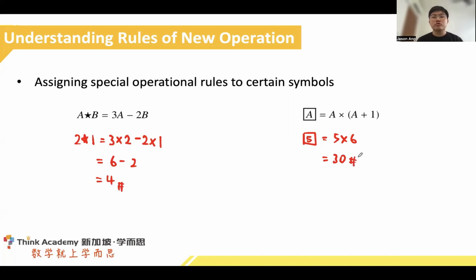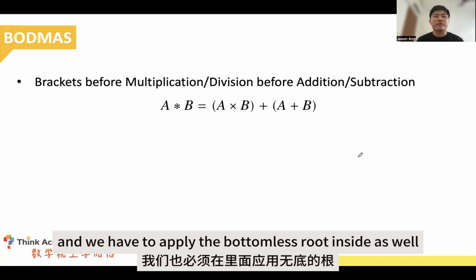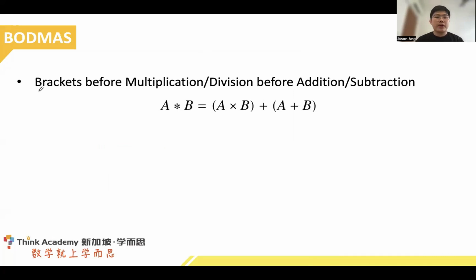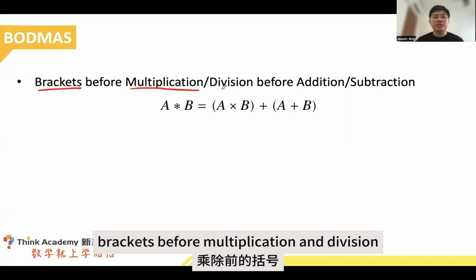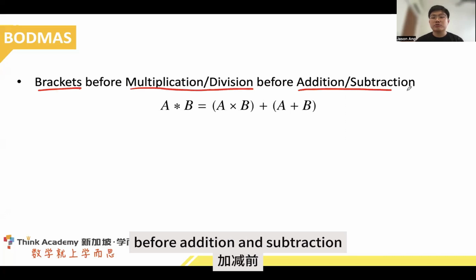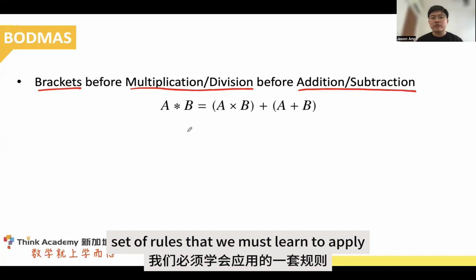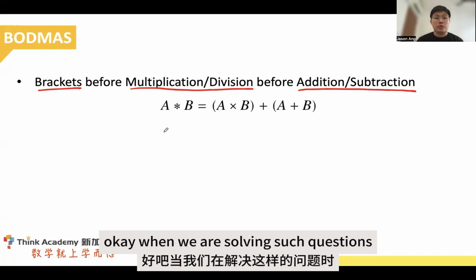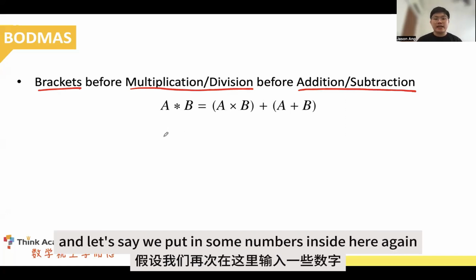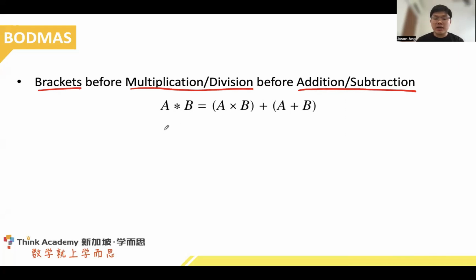Now, sometimes the rules could be a little bit more complicated, and we have to apply the BODMAS rule inside as well. So we need to observe brackets before multiplication and division, before addition and subtraction. There is a certain set of rules that we must learn to apply when we are solving such questions. Let's say we put in some numbers again: A star B, 1 star 2. Let's place these numbers in, remembering the rules that we need to follow first.